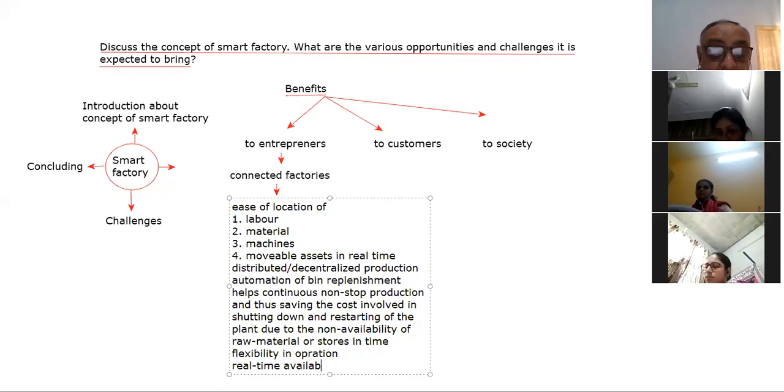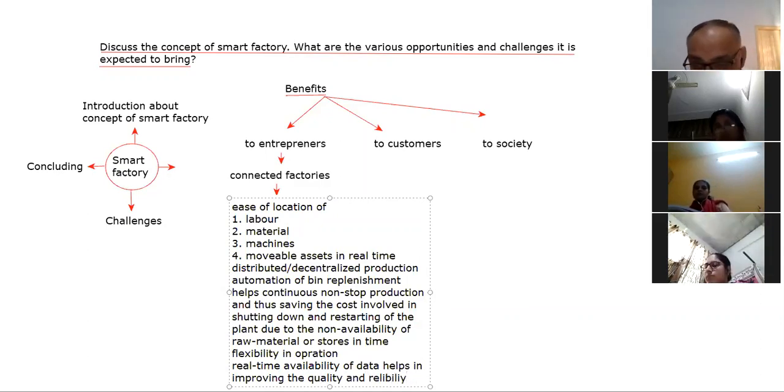Real-time availability of data helps in improving the quality and reliability. Accuracy improvement is also there.